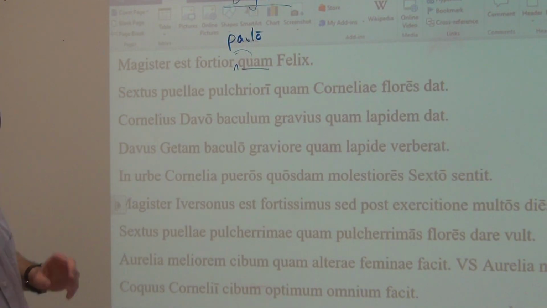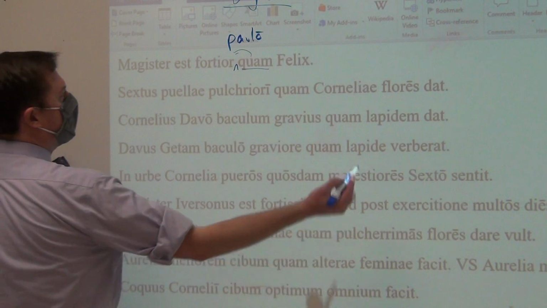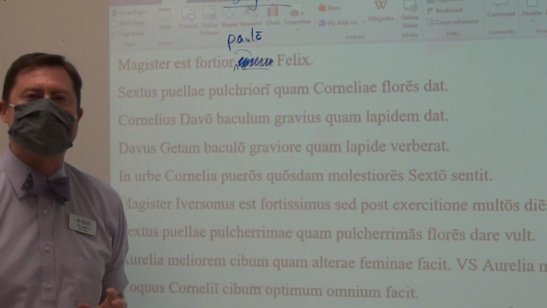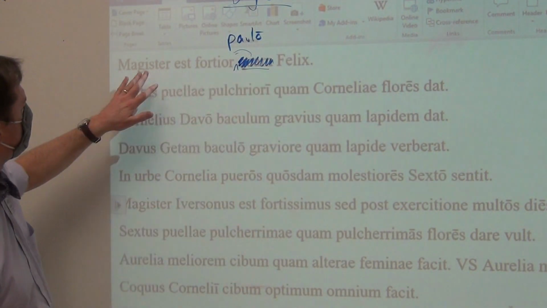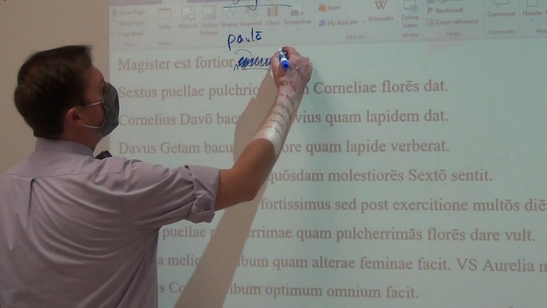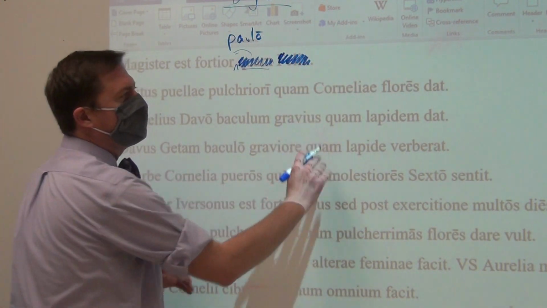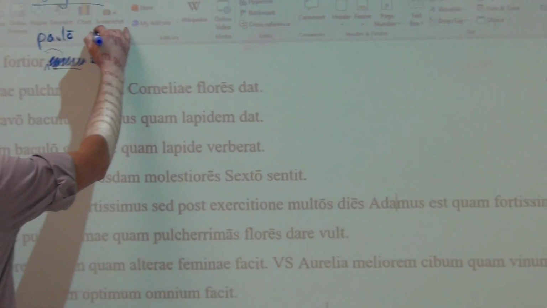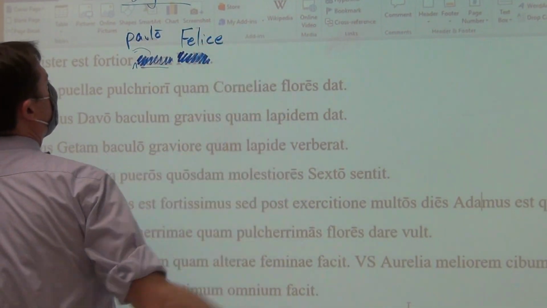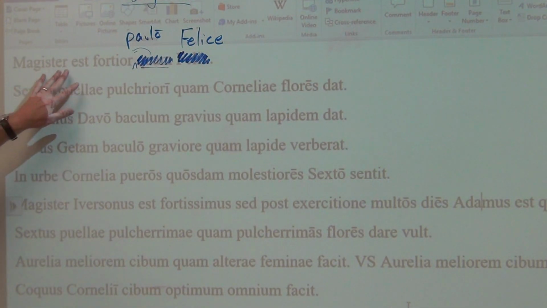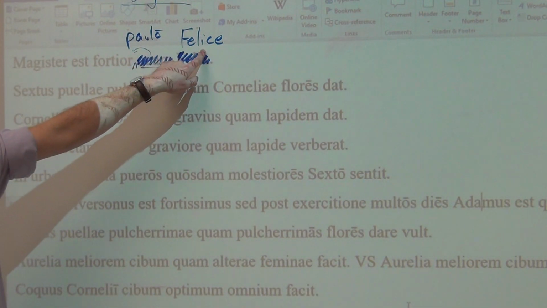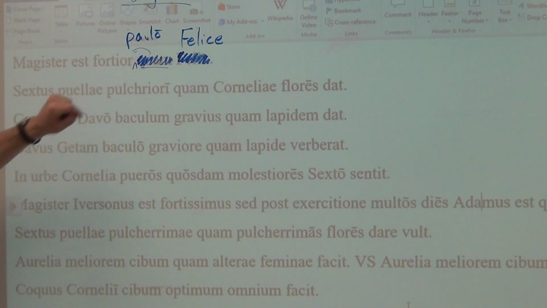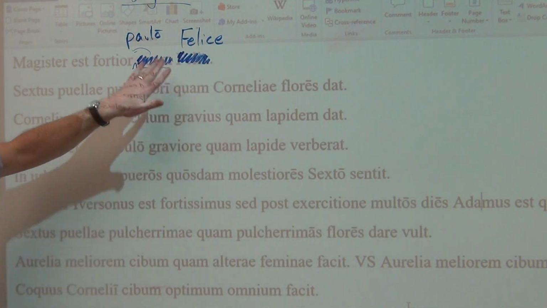Likewise, what you can do is that you don't need the quam at all. Instead, you can take the thing that's being compared, which is Felix versus the teacher, and you merely put that word in the ablative case, and it will become an ablative of comparison. So it would be Felice. So here the teacher is stronger. By, with, because of, from, in, on, at. I know the translation is than, because it's hanging around the ior comparative. Then Felix by a little bit.